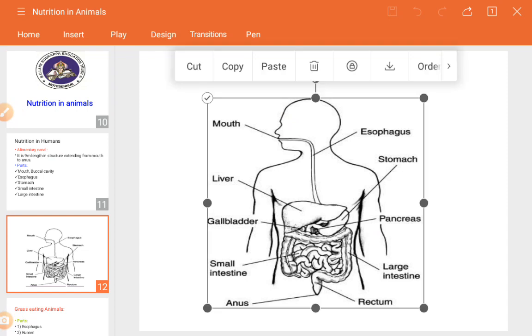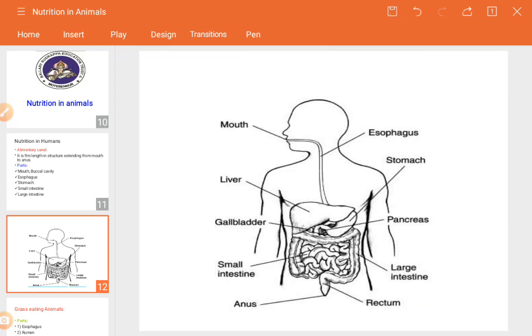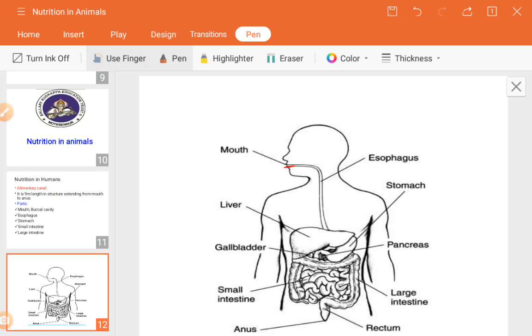So from the mouth the pipe starts and emerges inside the stomach. What it does is take up the food and slowly pass it inside the stomach. That is actually its role. But here no digestion happens. Digestion means breakdown of any food material, and it cannot take place here.